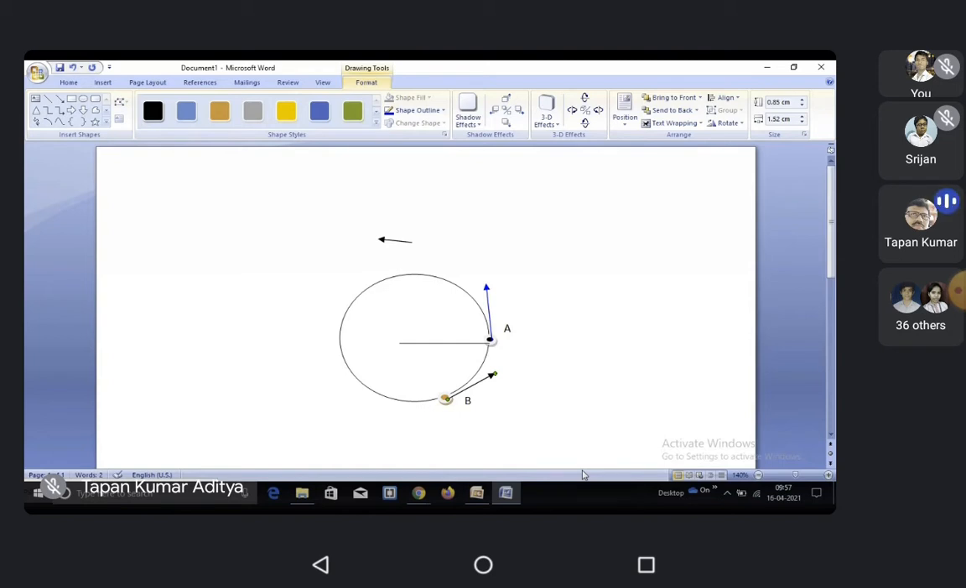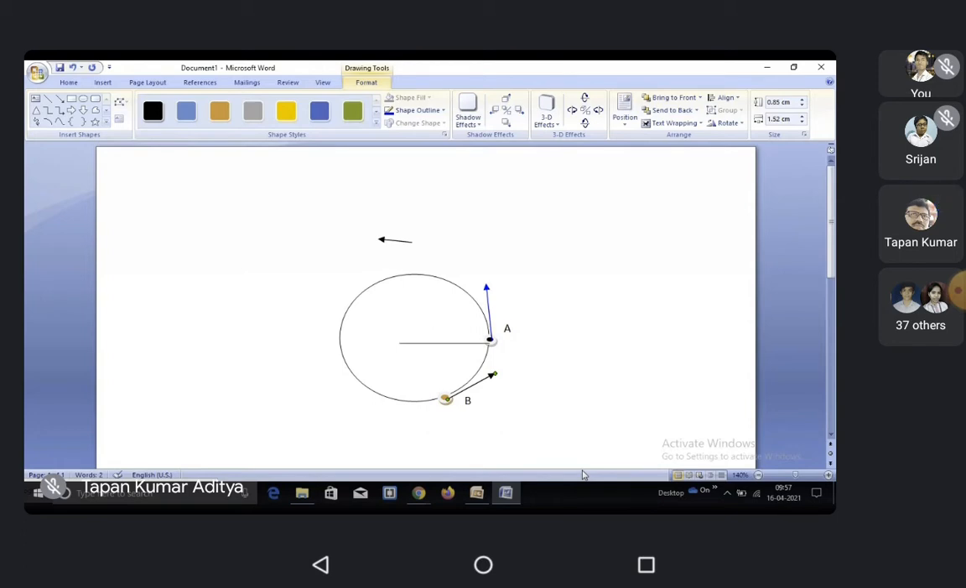If a particle is moving in a circular path, the direction of velocity changes at every point. And how to find the direction of velocity? It is given by the red line. The tangent gives the direction of velocity. And if the velocity is changing, that is accelerated motion.